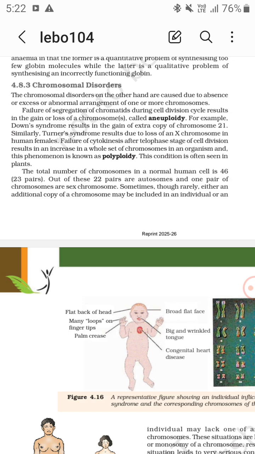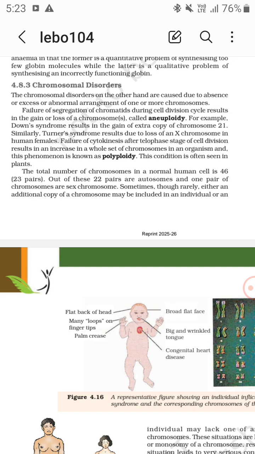For example, Down syndrome results from the gain of an extra copy of chromosome 21. Similarly, Turner syndrome results from the loss of an X chromosome in human females, so XO. Failure of cytokinesis after the telophase stage of cell division results in an increase in a whole set of chromosomes in an organism, and this phenomenon is known as polyploidy. This condition is often seen in plants.